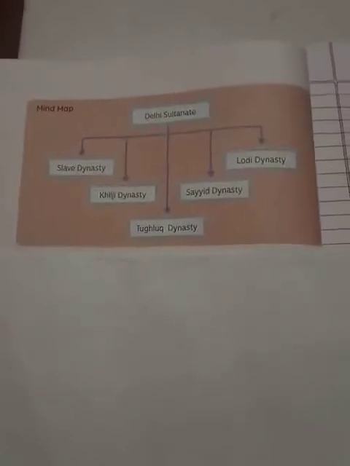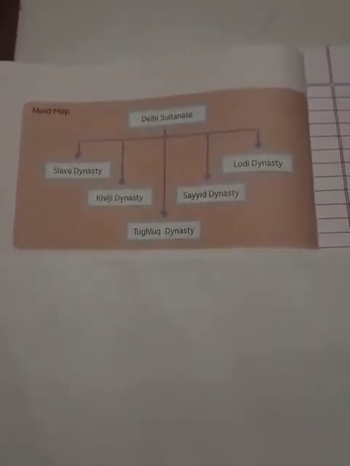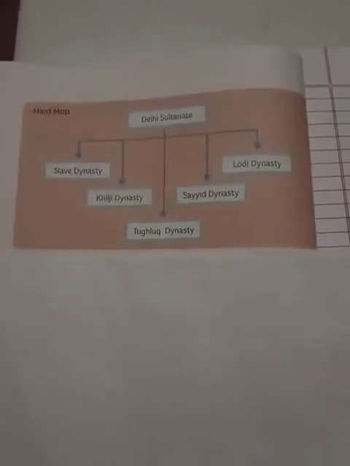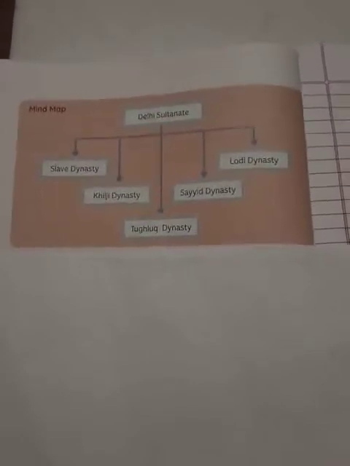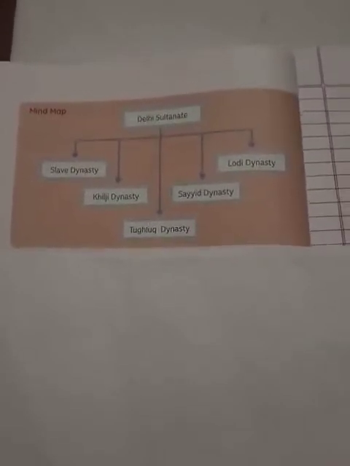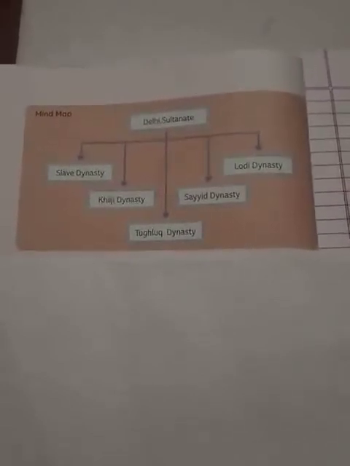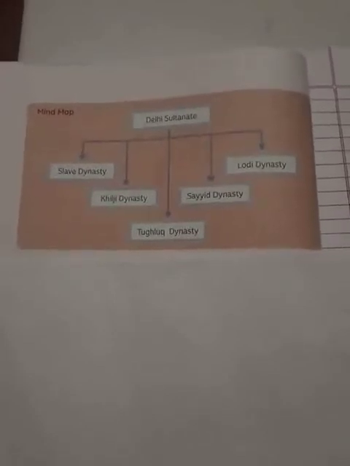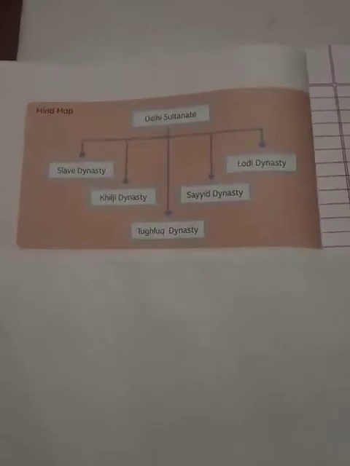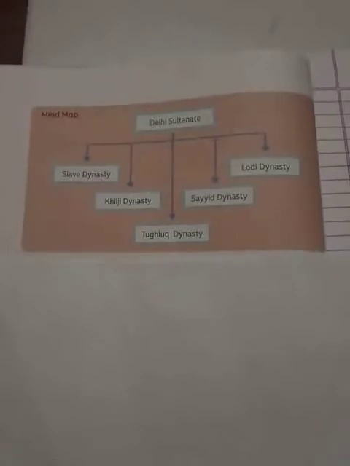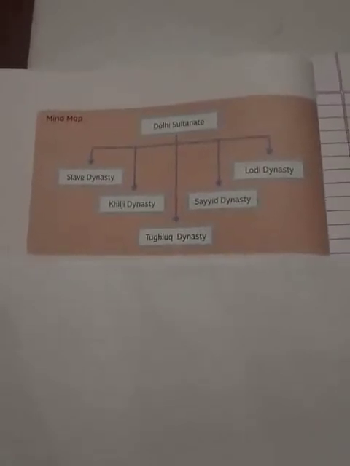Before knowing about the architectural style during the Delhi Sultanate period, we will first know which dynasties came and ruled during the Delhi Sultanate. First is the Slave dynasty. Second is the Khilji dynasty. Third is the Tughlaq dynasty. Fourth is the Sayyid dynasty, and the last is the Lodi dynasty. Totally, there were five dynasties which ruled during the Delhi Sultanate period. During these five dynasties, how the architecture was, we will see in today's class.